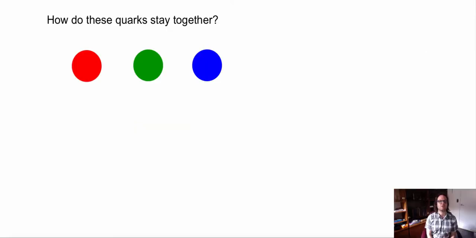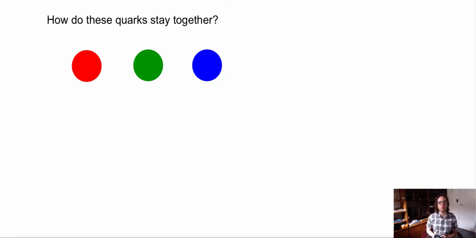Now you may be wondering, how do these quarks stay together? Like, that has to be a pretty strong force, since it's super hard to break apart a proton or a neutron. And we also might be thinking, hey, well, we've heard of the strong force, maybe the strong force applies to this. Well, yes it does, and quarks and the forces that hold these quarks together actually help us understand this strong nuclear force which keeps together our nucleus.